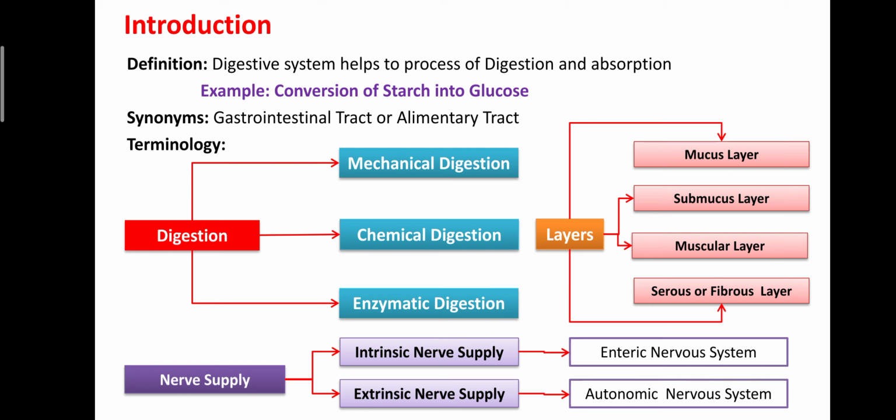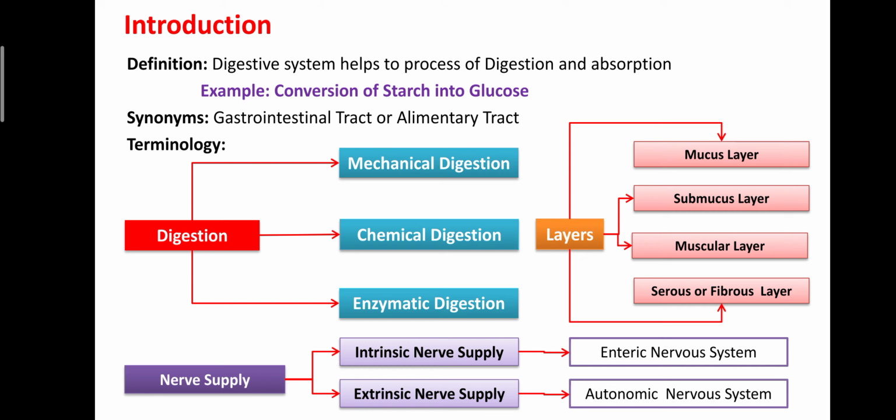Dear students, we learn a few terminologies commonly used in the digestive system. First one is digestion. Digestion is the process where insoluble larger particles of food material are converted into simple food material. Digestion is subcategorized into three types: mechanical digestion, chemical digestion, and enzymatic digestion. In mechanical digestion, the larger particle is converted into a smaller particle.